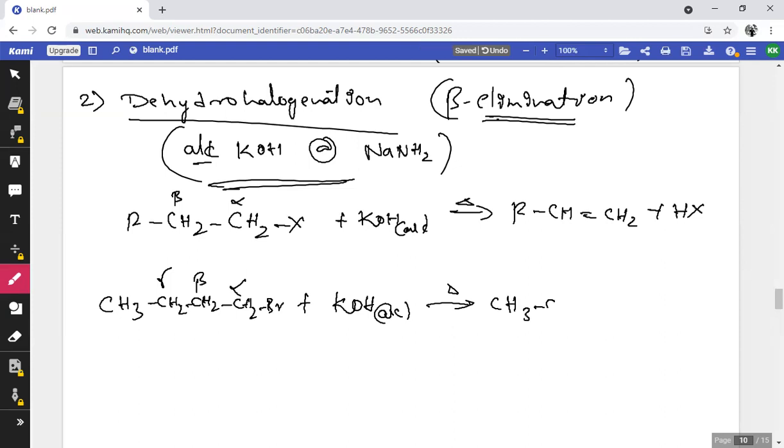The hydrogen has to be removed from the beta carbon atom, so CH3CH2CH=CH2 with the liberation of HBr. This is the product. It is butene.